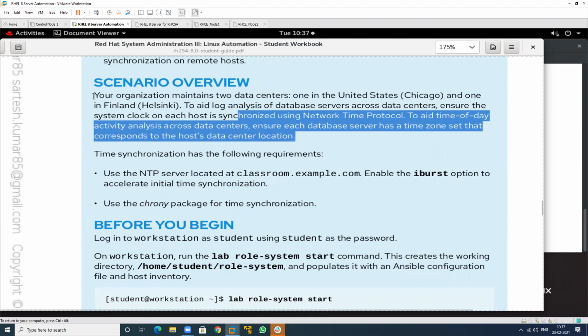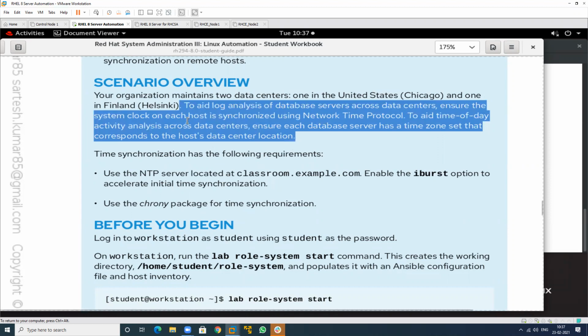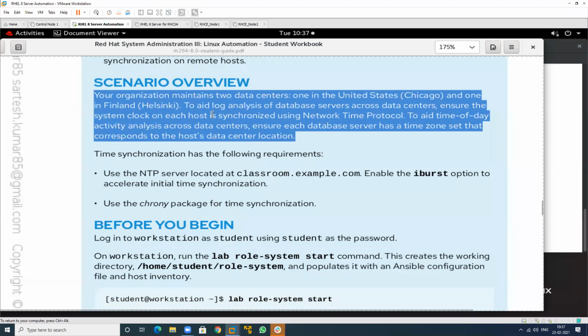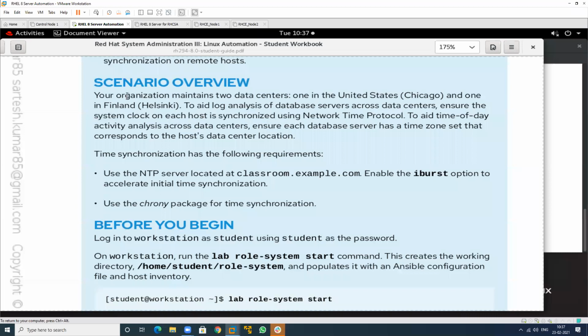Sir, it means that one system is located, one data center is located in the United States and another is in Finland, so that they can synchronize the data as per their time zone. Yes. So if you have an organization and you want to maintain the time, because suppose you have updated data in your organization and you will synchronize that.